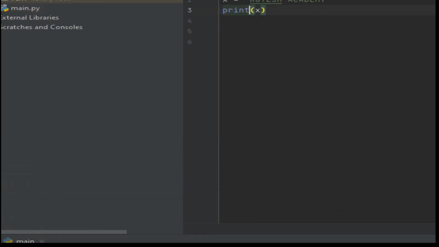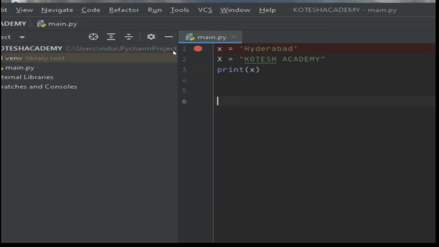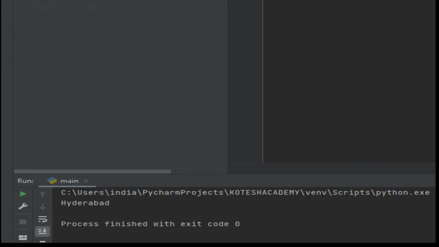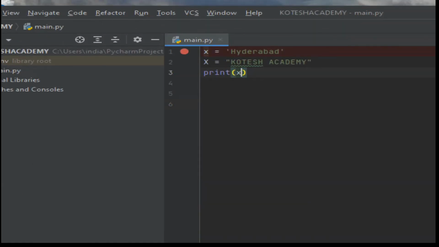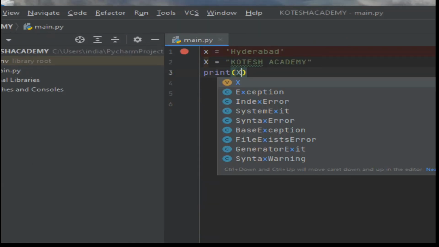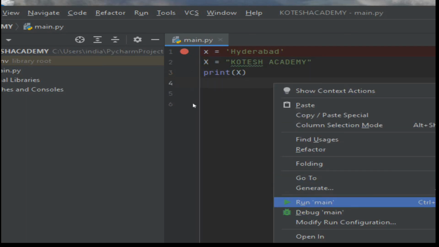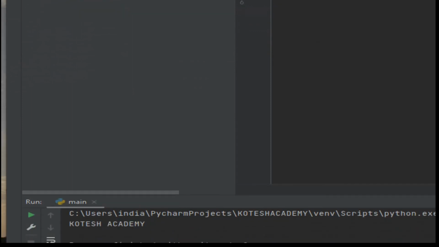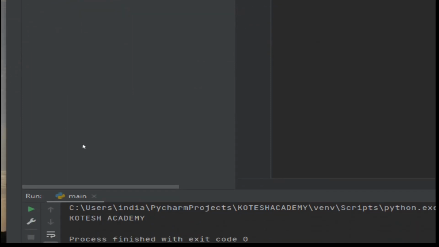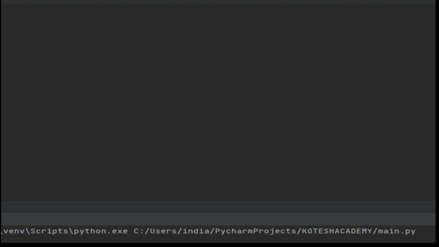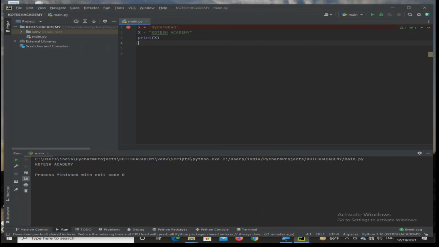Two parentheses. Then you can execute the process. Go run the process. You will get only Hyderabad. Whenever you have capital X, then it takes Kotesh Academy. That is the actual run main process. Then you will get this. So that is the concept of Python variables. This is the actual process.